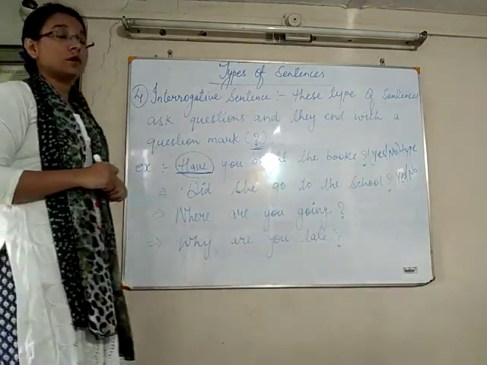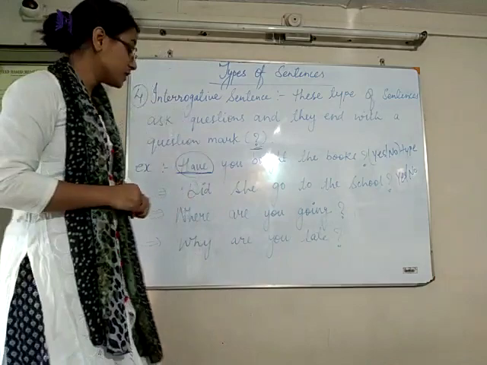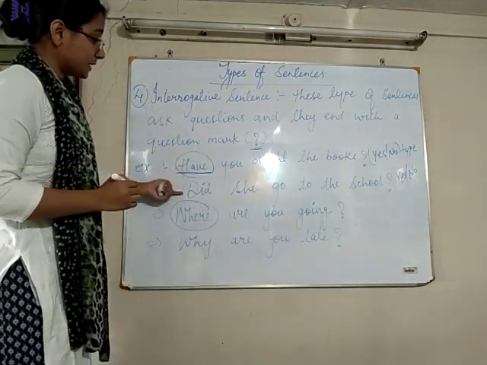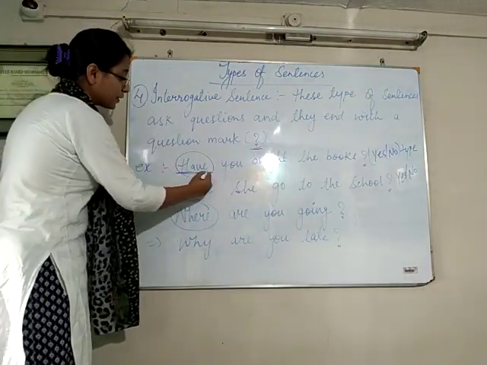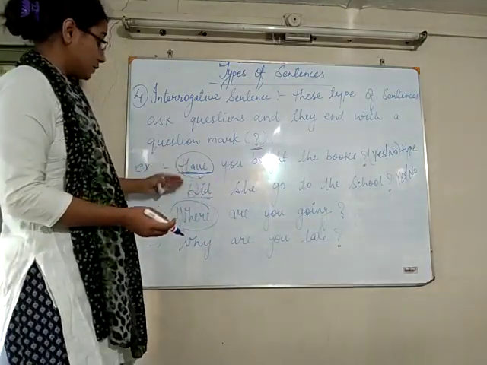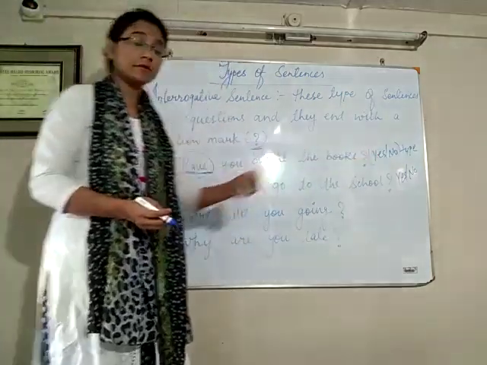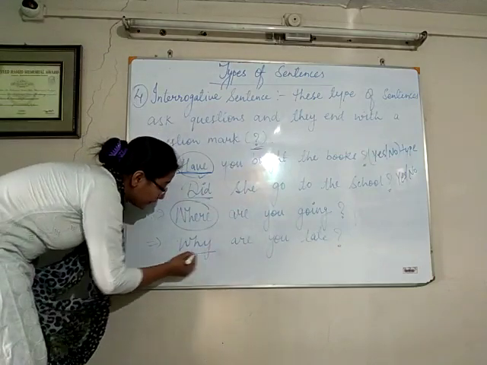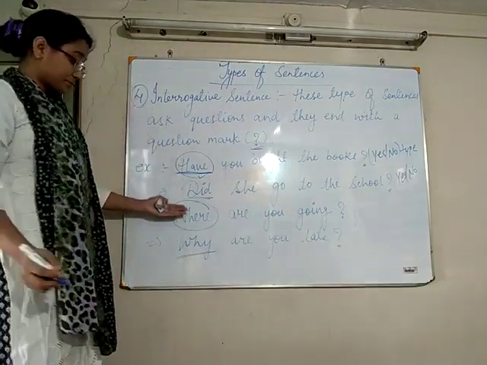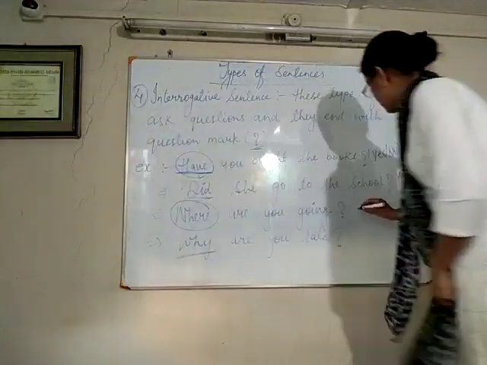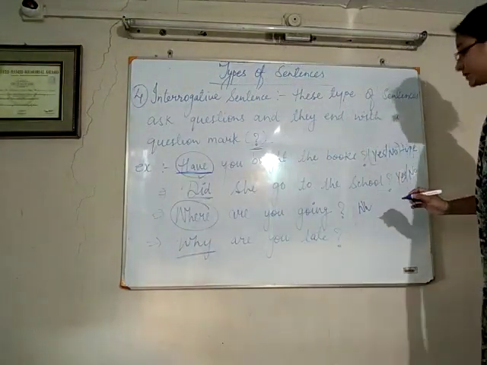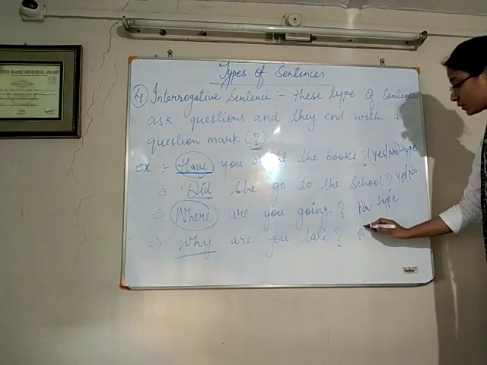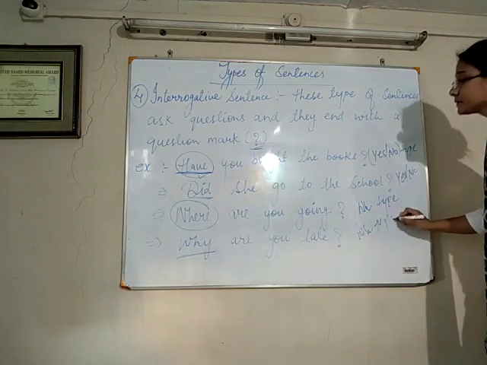While in WH or question word sentences, we use the question word first. So in these two sentences we use the helping verb first, right? So these two sentences belong to yes/no type interrogative sentences. While in the other two sentences we use the question word first. So these two sentences belong to WH type, or we can say question word interrogative sentences. And this is also a WH type interrogative sentence.